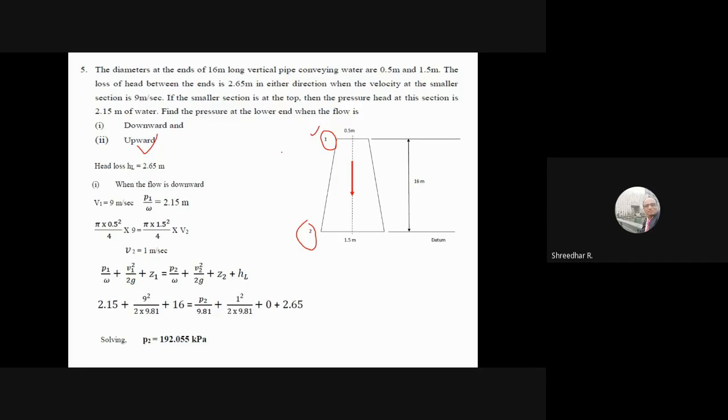Whenever you write the direction of the flow, because when flow takes place from one section to another section, only then will the loss take place. So the head loss is always added to the downstream section. Section 2 means the downstream section. It is not about section 1 or section 2; it depends upon how the flow takes place. See here in this problem.